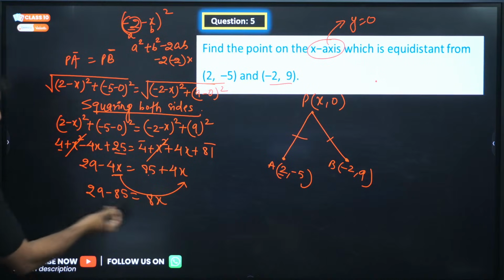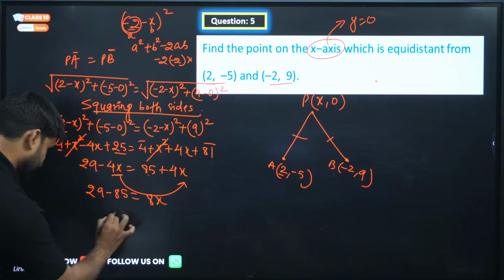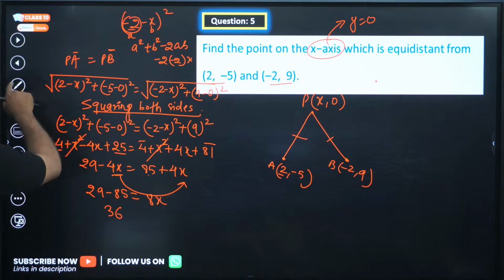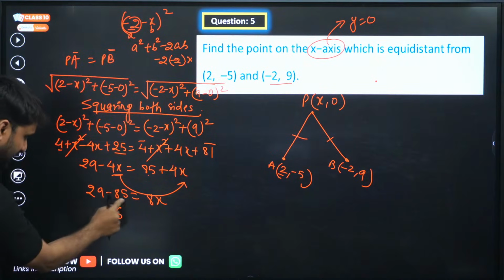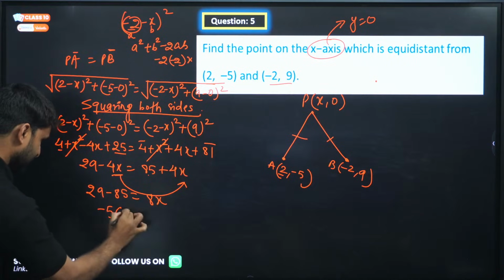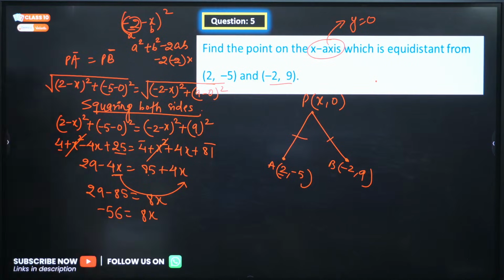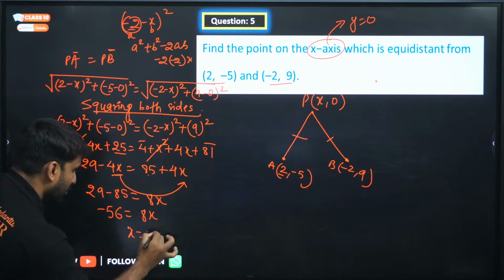So subtracting the values here, we are getting 56 minus 86. I hope you are getting my point. So x is equal to minus 7.